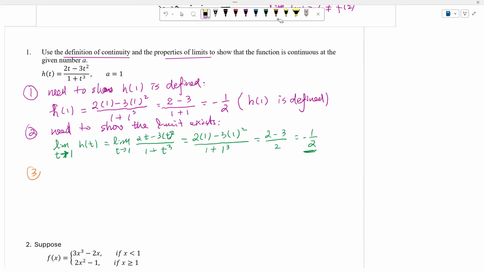So now we go to the third condition. We have the limit as t approaches 1 of h of t equal to negative 1/2, and it is equal to h of 1. Okay.